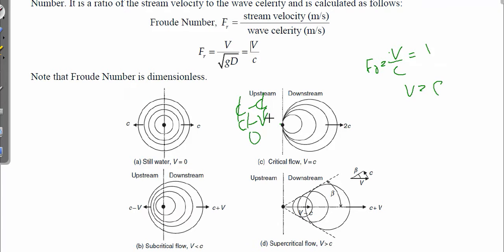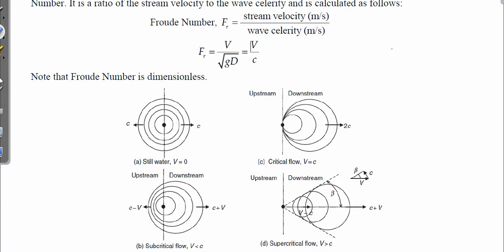So the wave is not propagating backward or upstream from this point, it is only propagating in the downstream direction with a velocity of 2c. The forward velocity is v plus c, because the water velocity in the forward direction is v and the wave velocity is c, which get added up, so it is v plus c or 2c. So this is the case of critical flow.